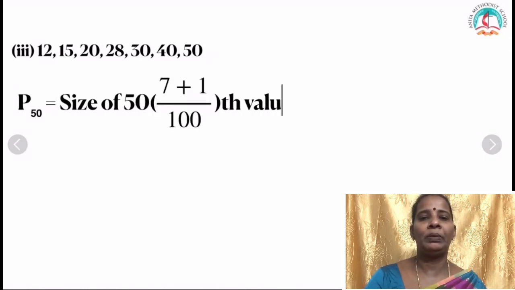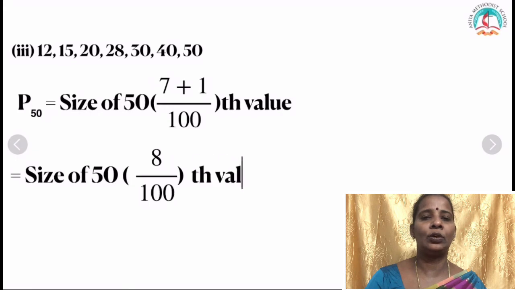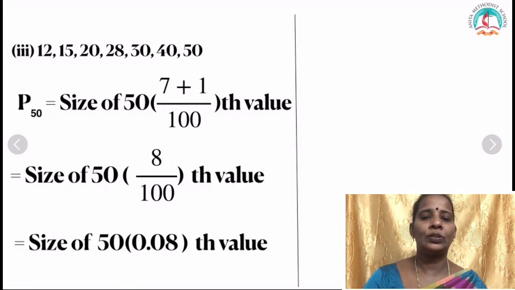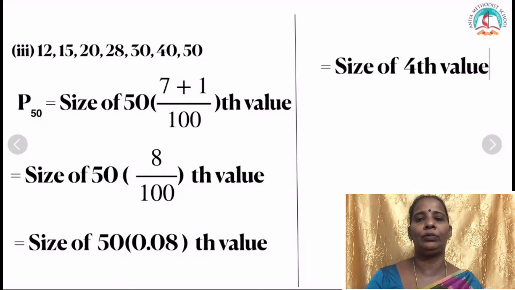I want to find out P50. Size of 50 into 7 plus 1 by 100. So, what is 7 plus 1? 8. Okay, 8 into 50, 400. 400 divided by 100 will be 4. Okay, so size of 50 into 8 by 100 is 4, or directly you can write even 4 also. Since you are using a calculator, directly you can do.